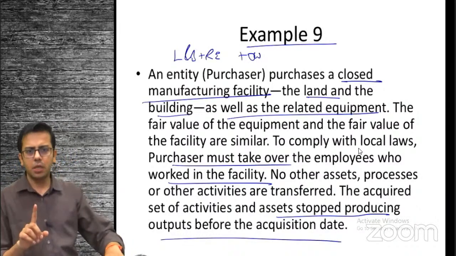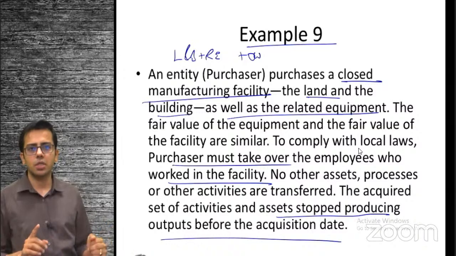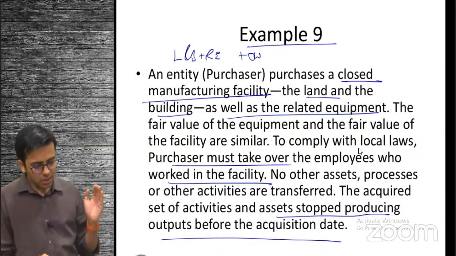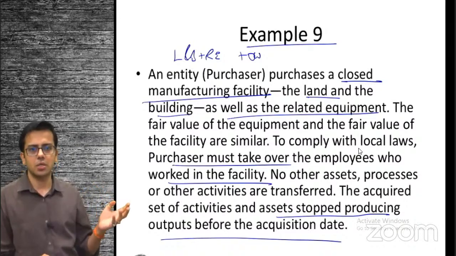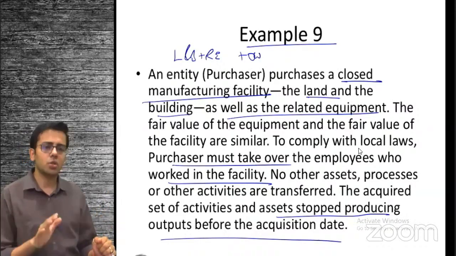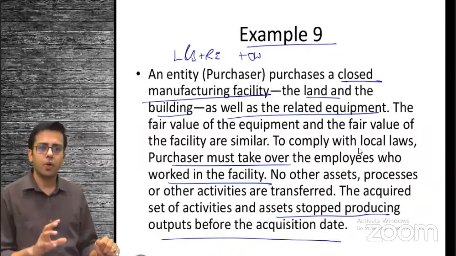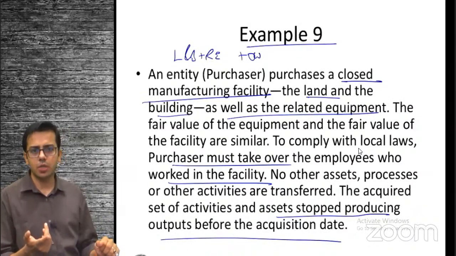We have land and building, related equipment. Output does not exist. We have purchased even the organized workforce. What it says is there is no process or other asset or activities that are transferred. So does it constitute a business? Because we have employees, we have land and building as well. If output does not exist, we need a critical process as well.